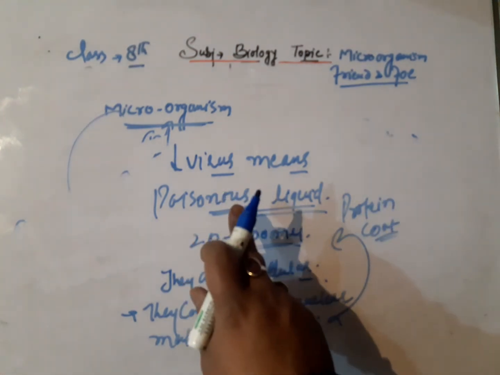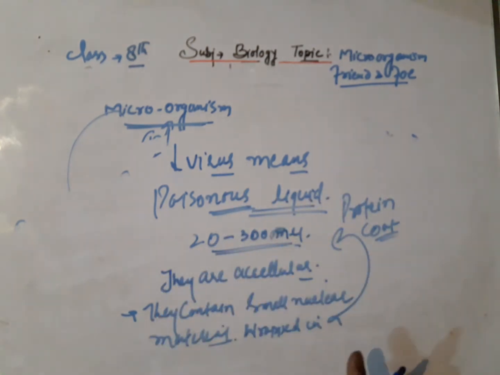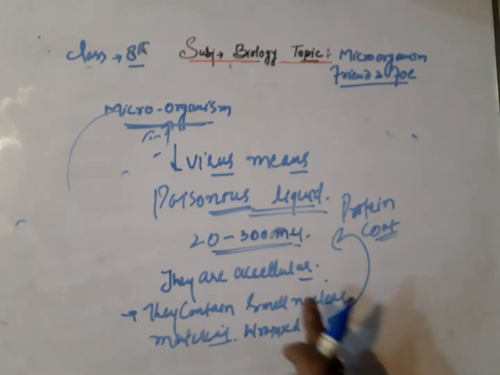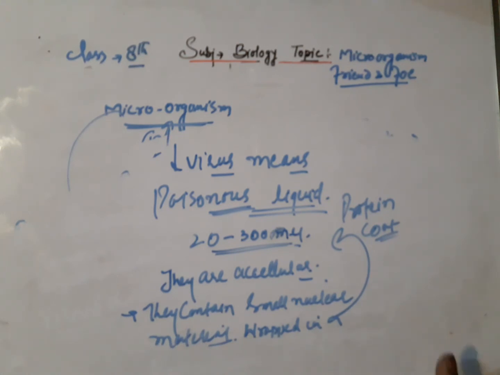So the first thing regarding virus: it means poisonous liquid. Their size ranges between 20 to 300 micrometers. They are acellular, which means they do not contain such substances that are present in the cell. That's why they are called acellular. So we can say they are not made up of cells. They contain small nuclear material wrapped in a protein coat. Viruses can grow and reproduce on their own.